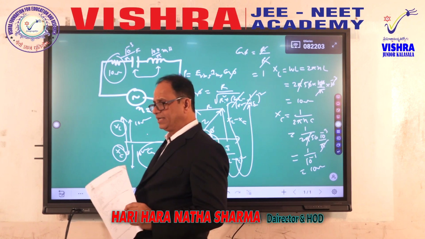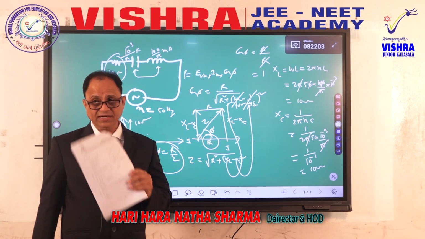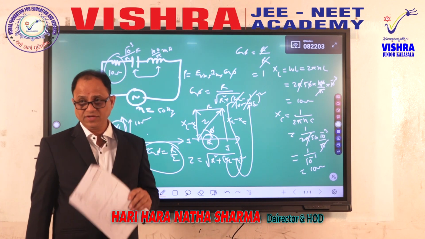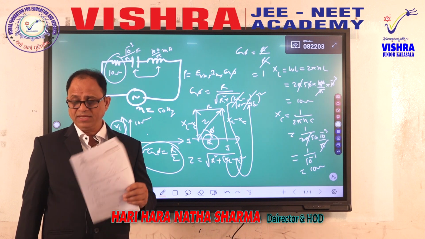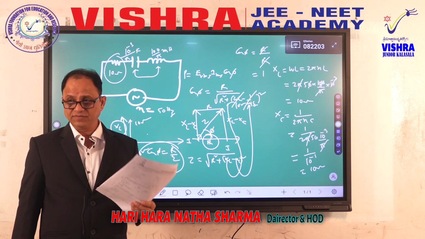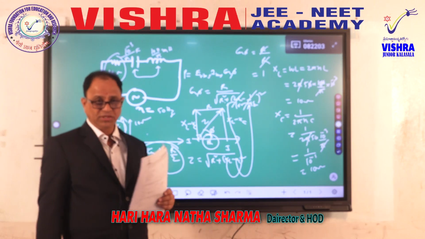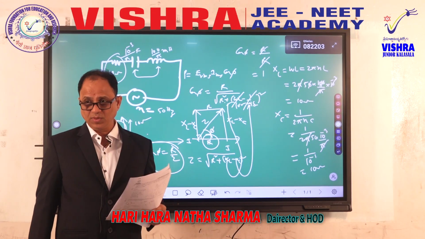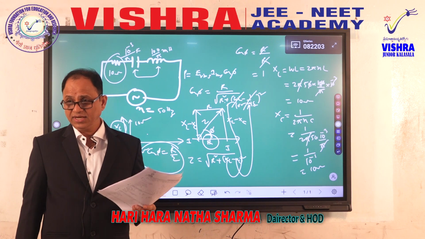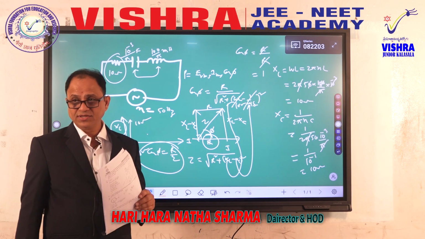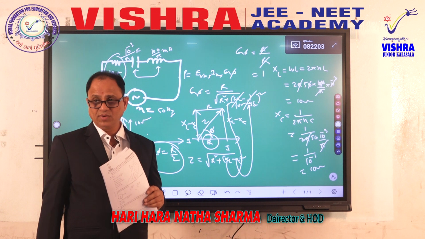Whenever XL and XC are equal, that kind of frequency is called the resonating frequency. In another shift, you may get a question on the resonating frequency also. In RLC circuits, when the potential across the inductor and the potential across the capacitor are equal, then you will get resonance in the circuit. Resonating frequency, what is the formula?